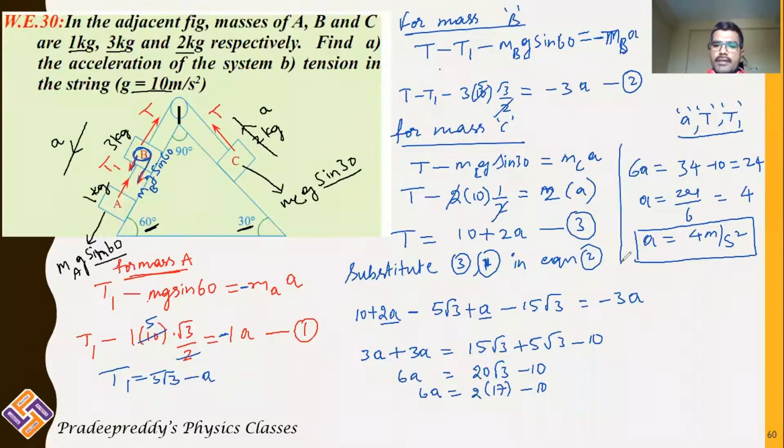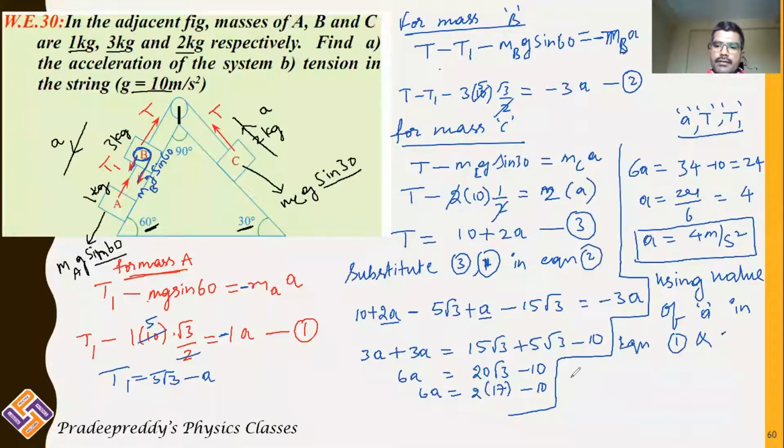We have got acceleration from here, right? Using the value of A in equations 1 and 3, we get T1 and T. So taking this value of acceleration, you just substitute A value in those 2 equations so that you will be getting tension T1 and tension T. So we found that A is 4 meter per second square.